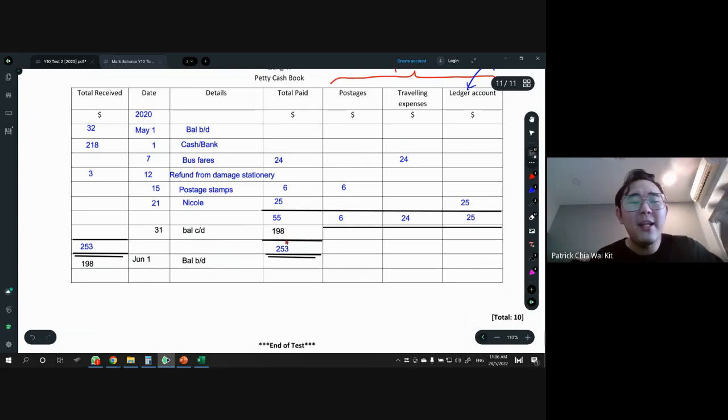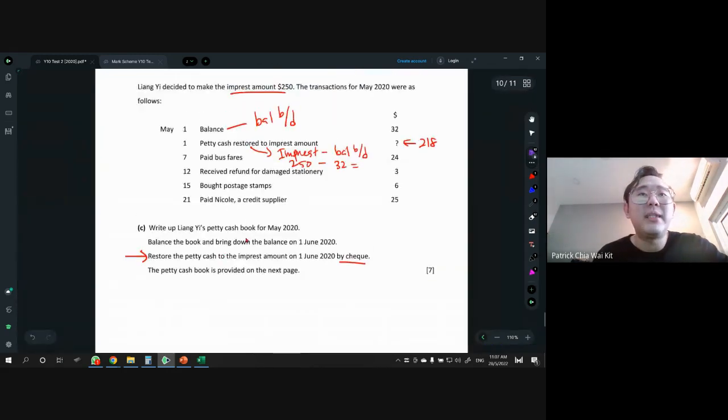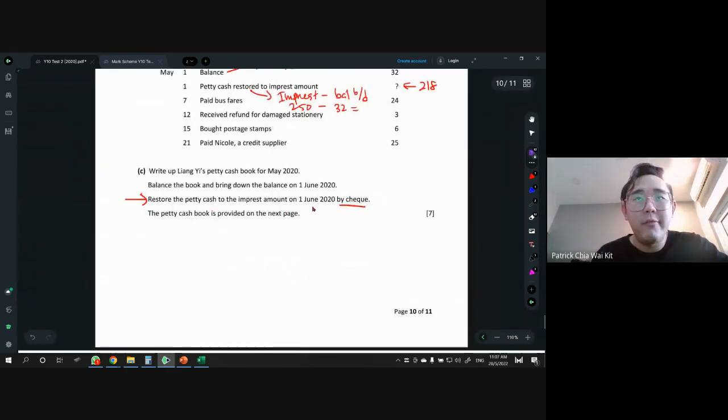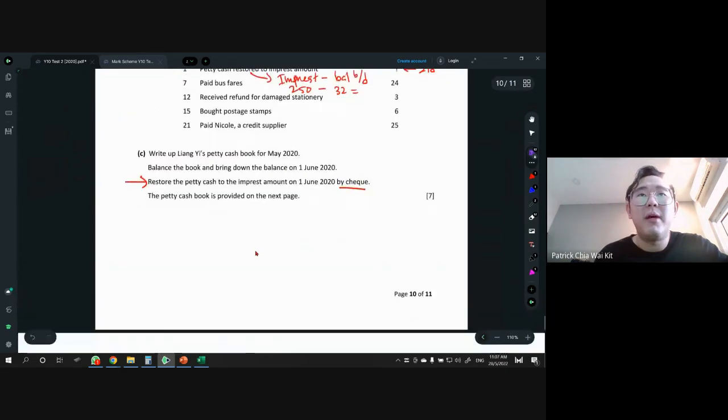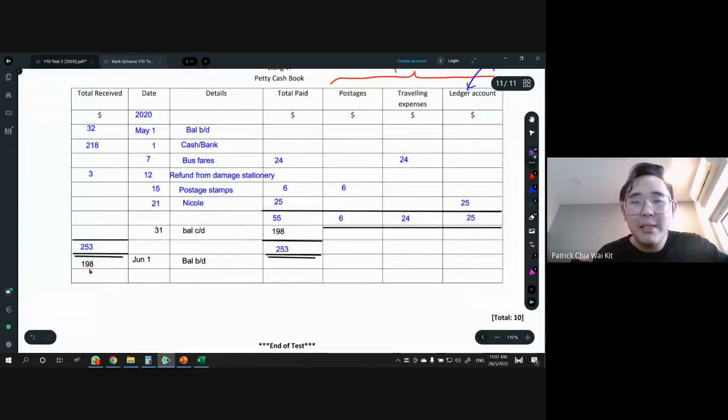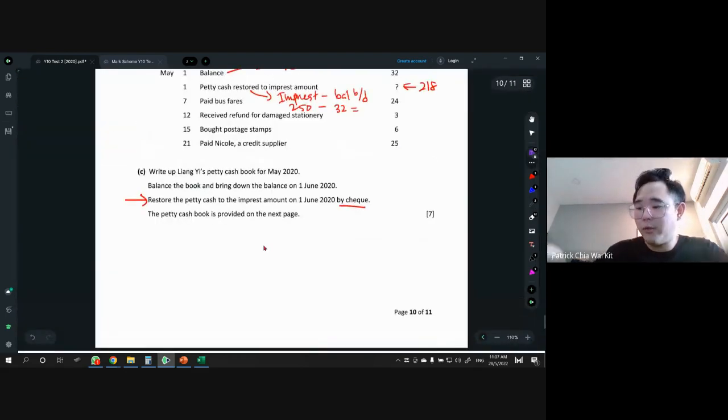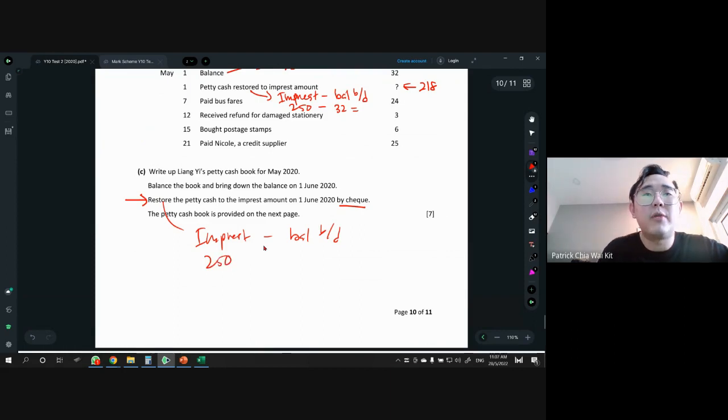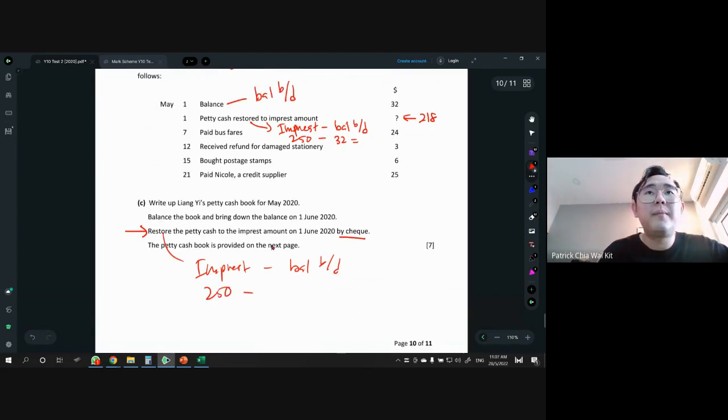Oh, good. Are we done yet? No, there's one last part. There's one more part, all right, for the restore part. So they did mention about restore petty cash on 1st June by check, okay, by check, yeah. So how to find this? How to find the last amount? So we have balance BD 198, right? So to find the last amount of restore here, okay, same thing. We use our imprest minus the balance BD. Our imprest is 250, is in the question. You can read again. All right, it's here, 250.